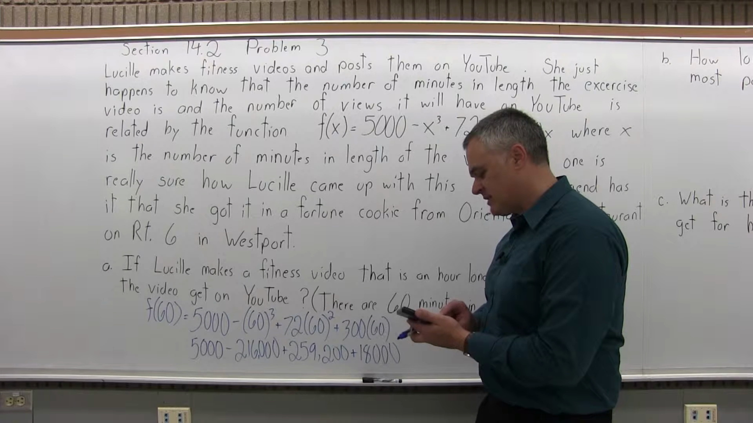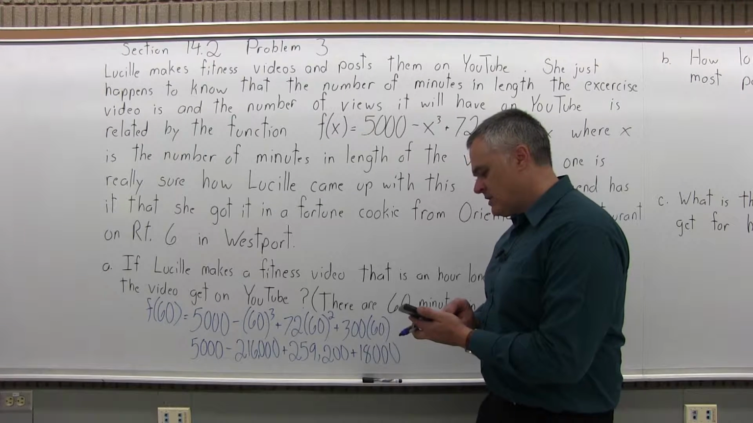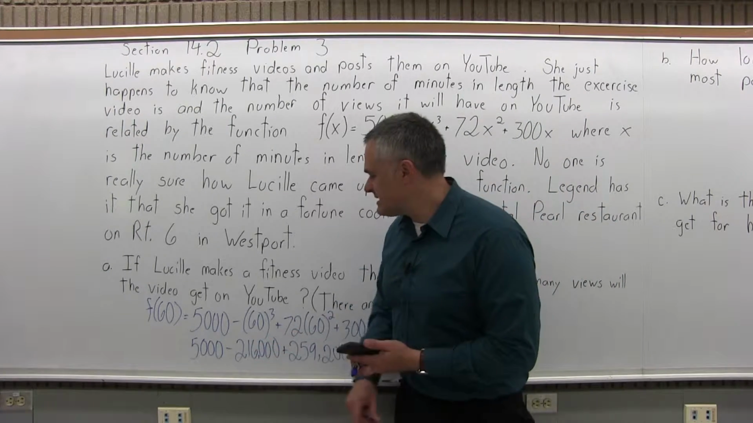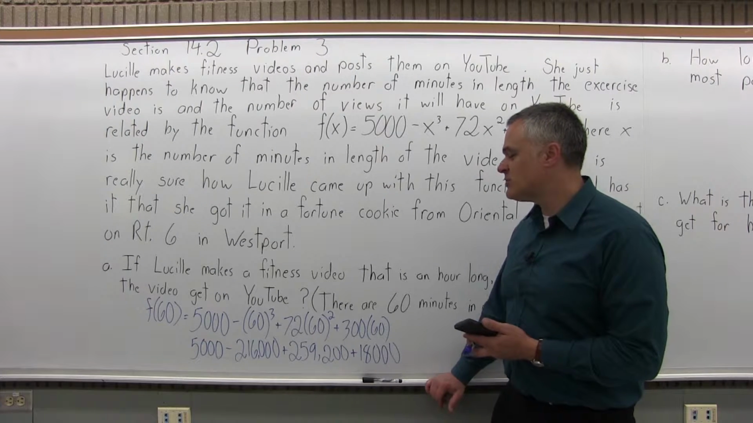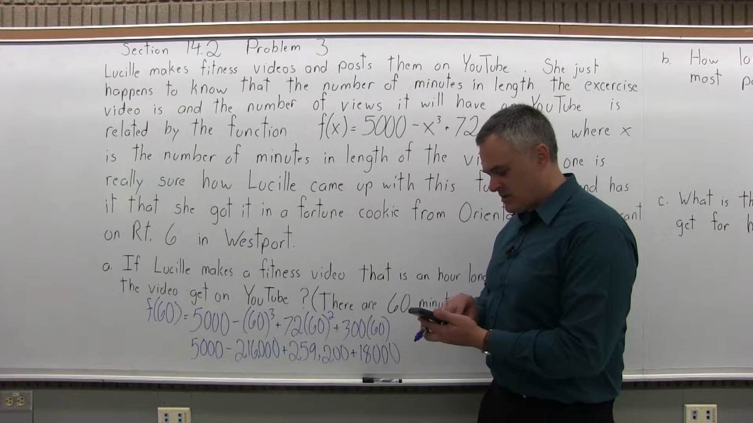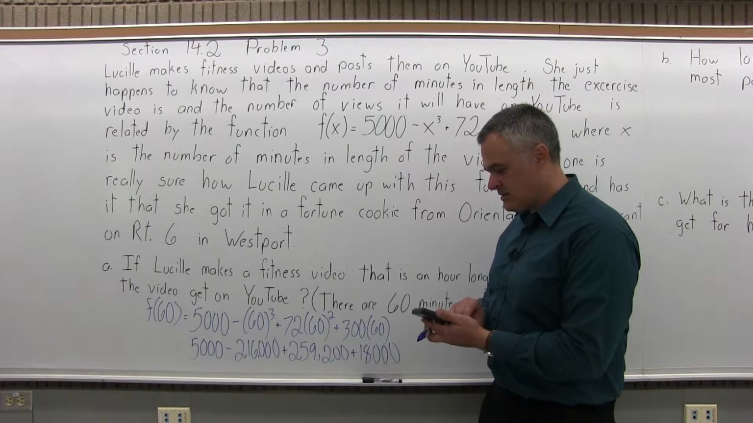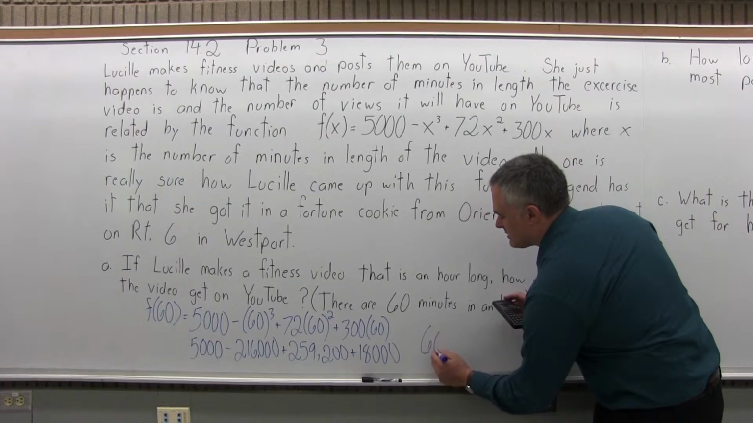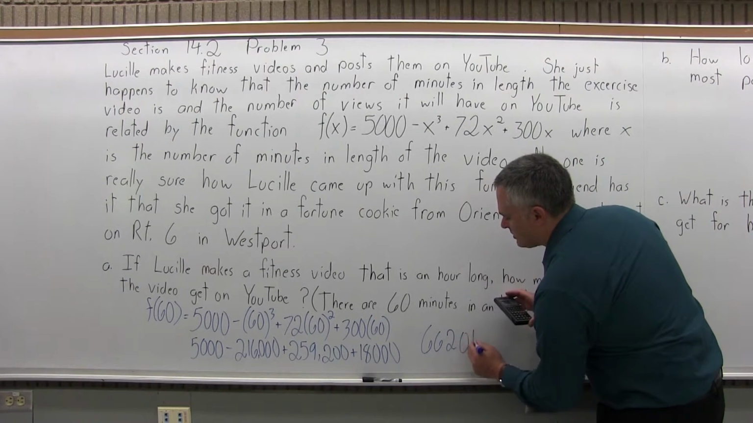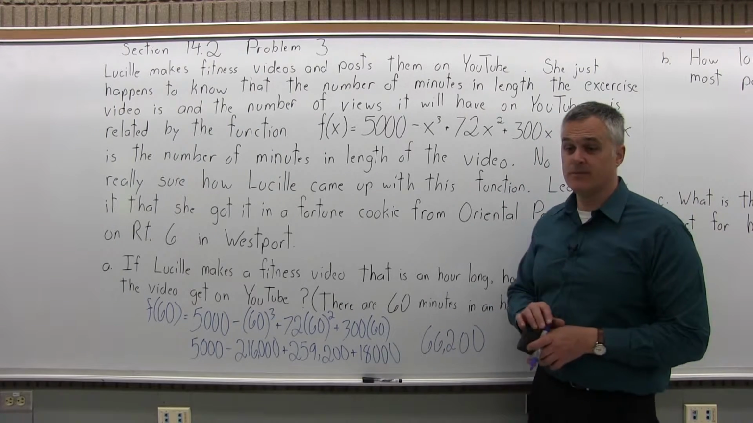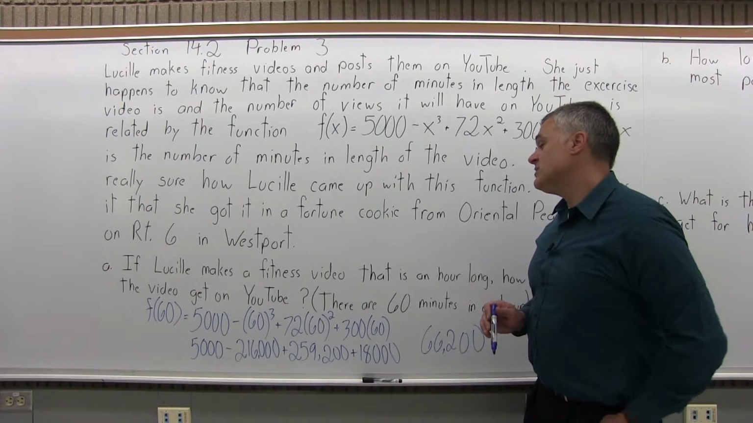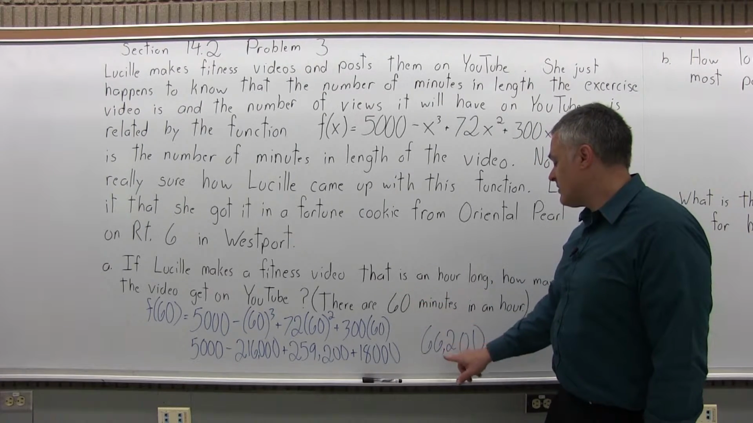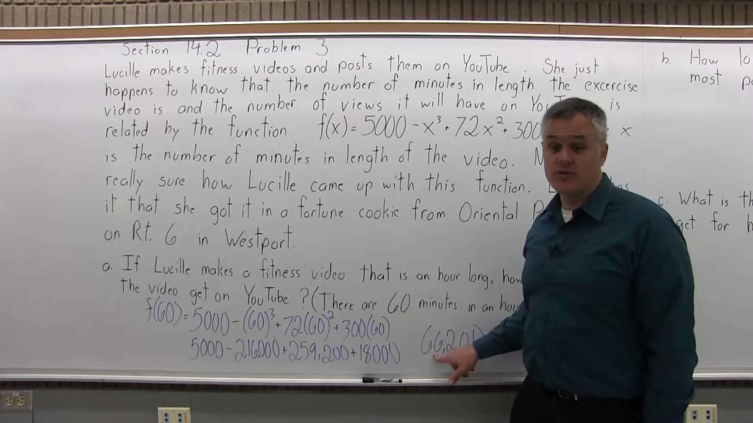If I add my positives together, it is 282,200. I'm going to subtract off the 216,000. I think that's 66,200. I'll check it. And it is, 66,200. So what this tells us is if Lucille makes a 60-minute long or 1 hour long fitness video, based on the length of time, it will get 66,200 views on YouTube.